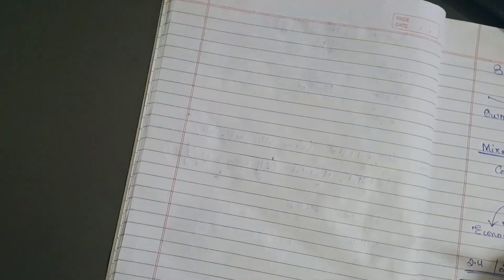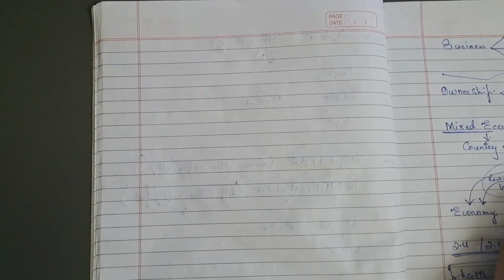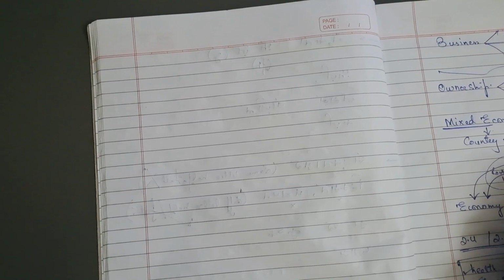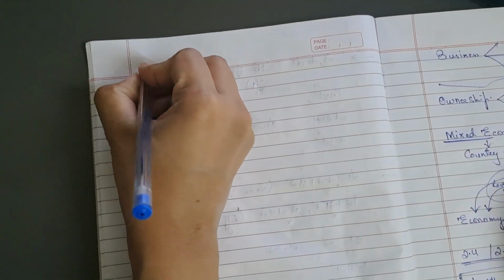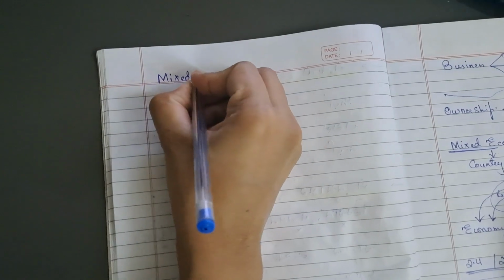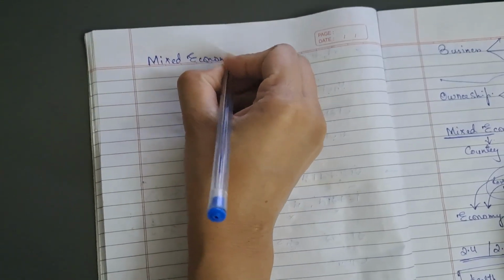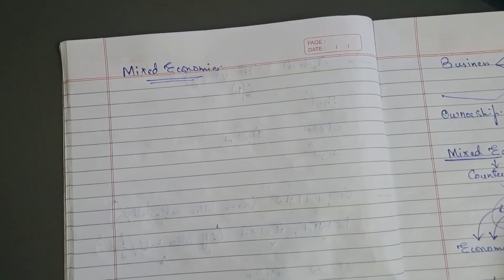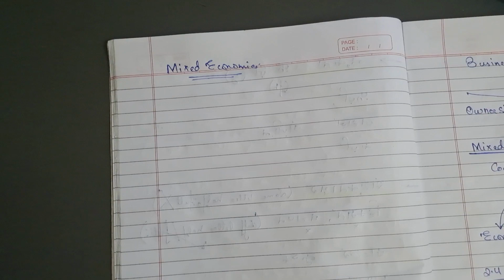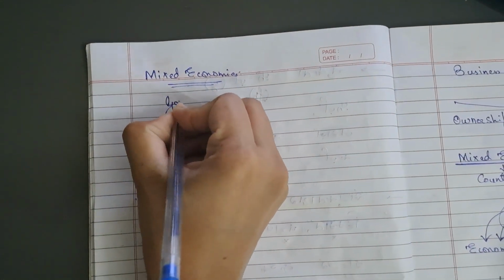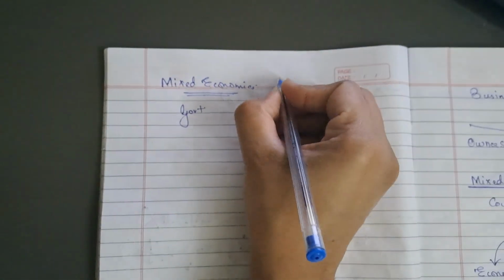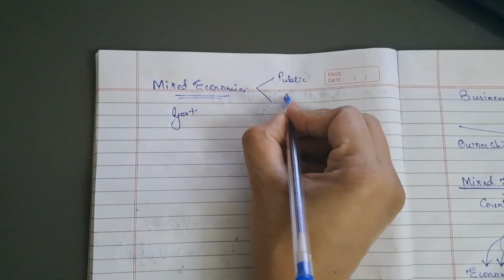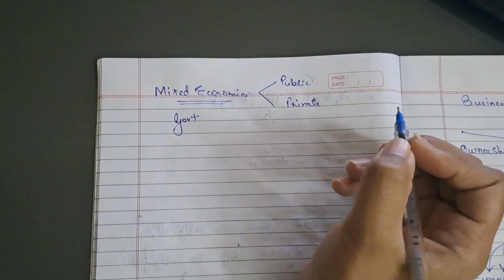Now talking about the last thing, we have the mixed economies and recent changes. There have been a lot of changes in the recent past with respect to mixed economies. A mixed economy is wherein the public sector, run by the government, is there, and the private sector is also operating efficiently.